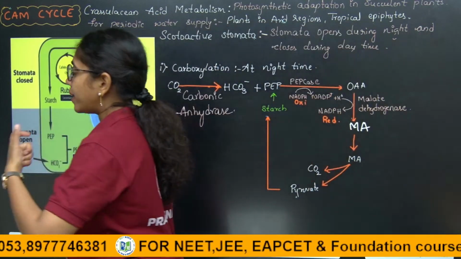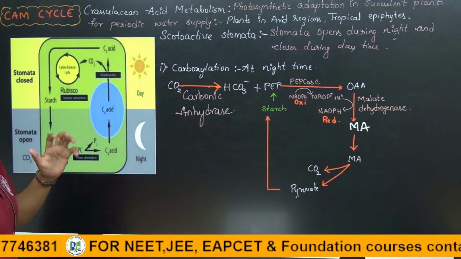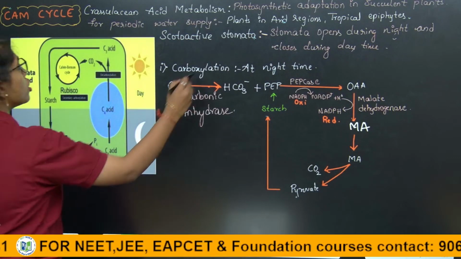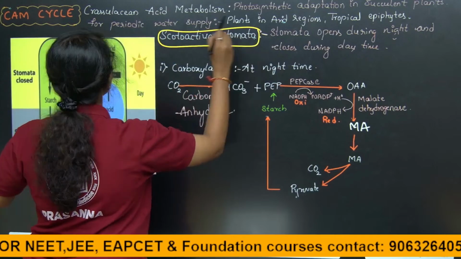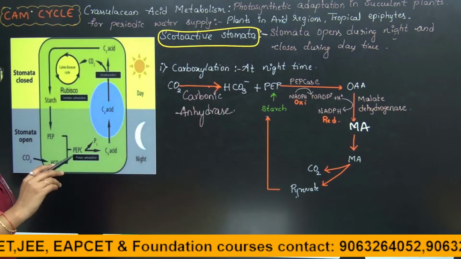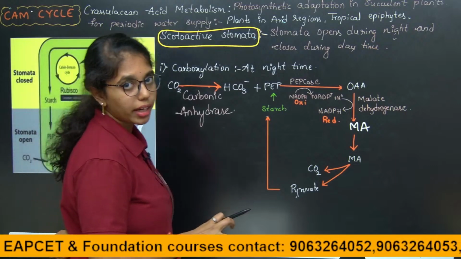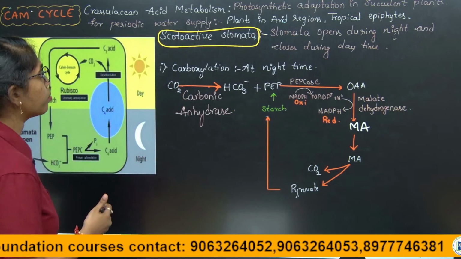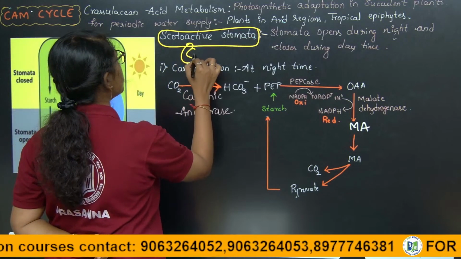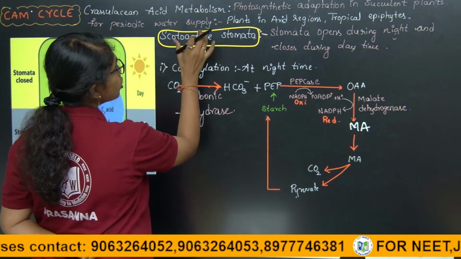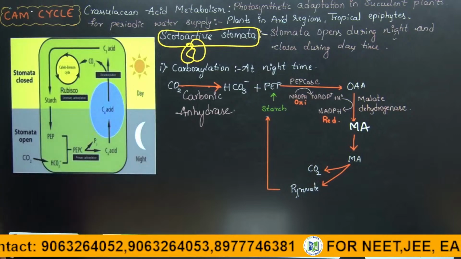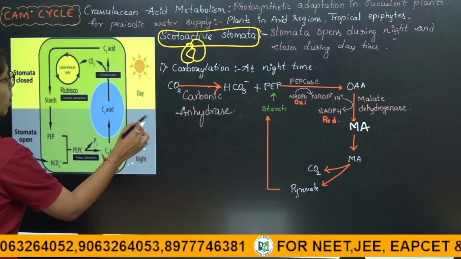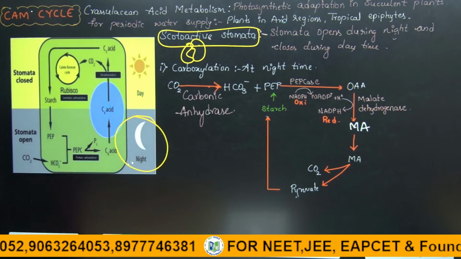Before entering into the CAM cycle mechanism, you have to be aware of scotoactive stomata. We have learned that the CAM cycle takes place in desert plants or succulent plants which have sunken stomata that open during night time. Stomata which open during night time are called what? Scotoactive stomata.